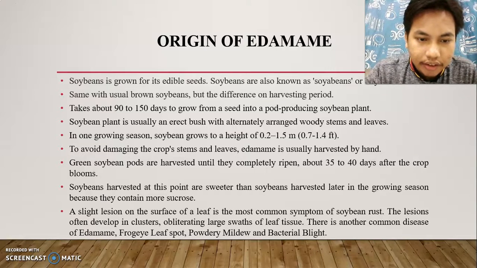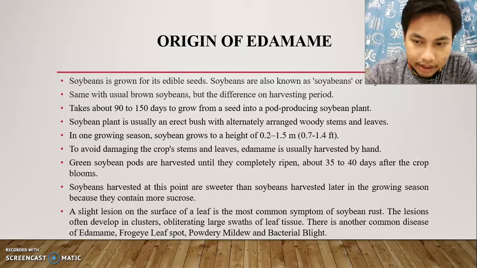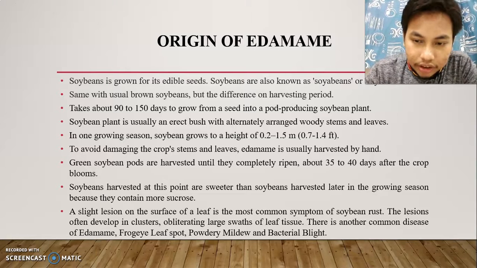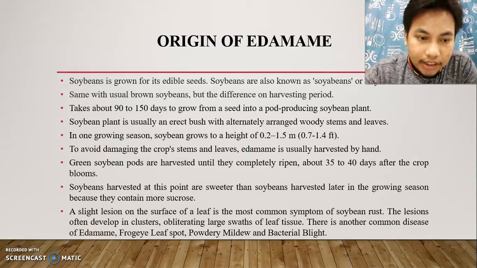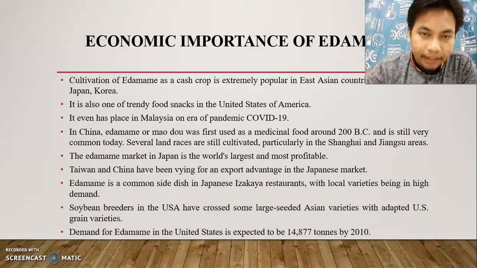A slight lesion on the surface of the leaf is the most common symptom of soybean rust. The lesions often develop in clusters, obliterating large swaths of leaf tissue. Other common diseases of edamame include frogeye leaf spot, powdery mildew, and bacterial blight.